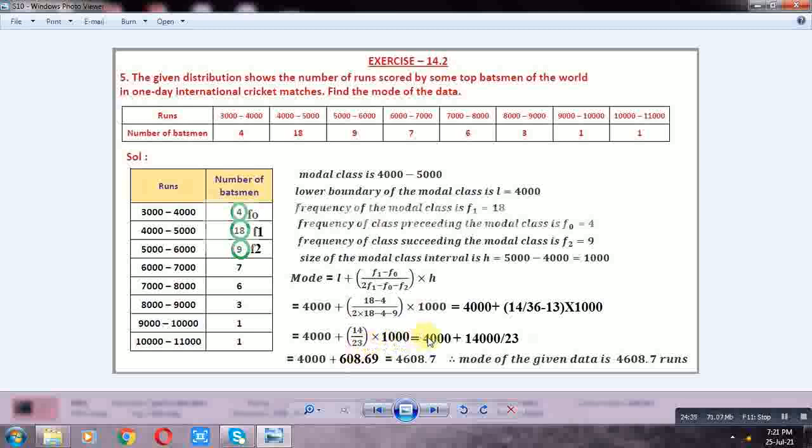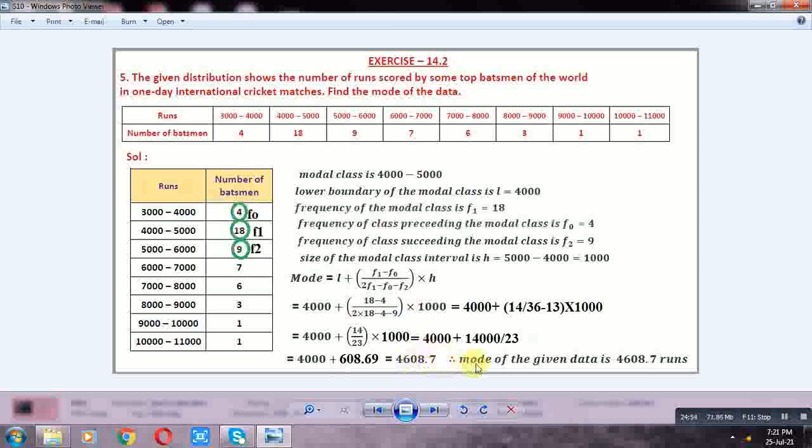The value of 14,000 by 23 is 608.7. So 4000 plus 608.7 is 4608.7. Mode of the given data is 4608.7 runs.